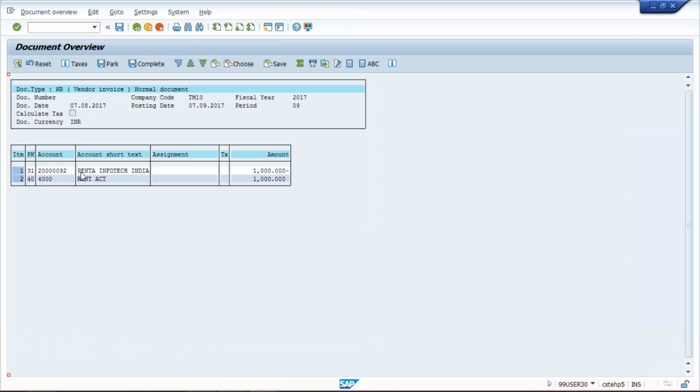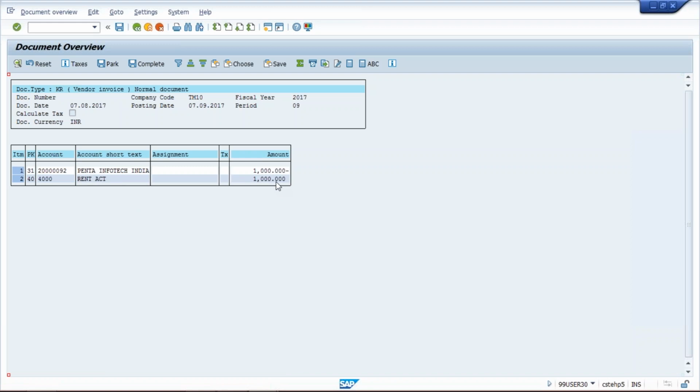See, here the system is showing debit and credit in terms of posting key, but on the front the posting key was not there, so need not be confused. Here by symbol we can come to know what is getting debited and what is getting credited.